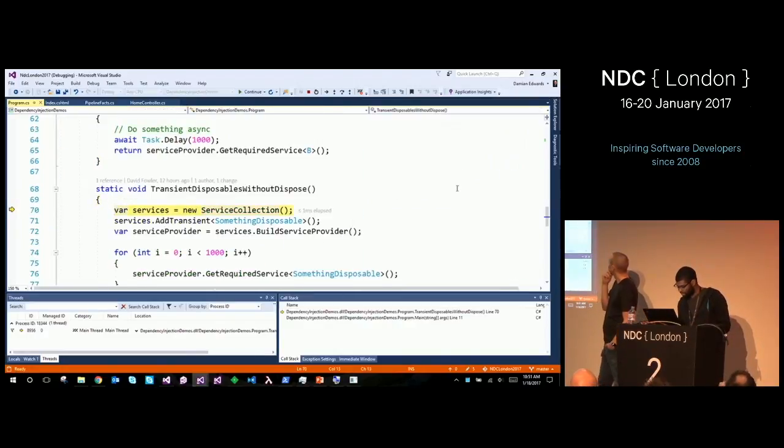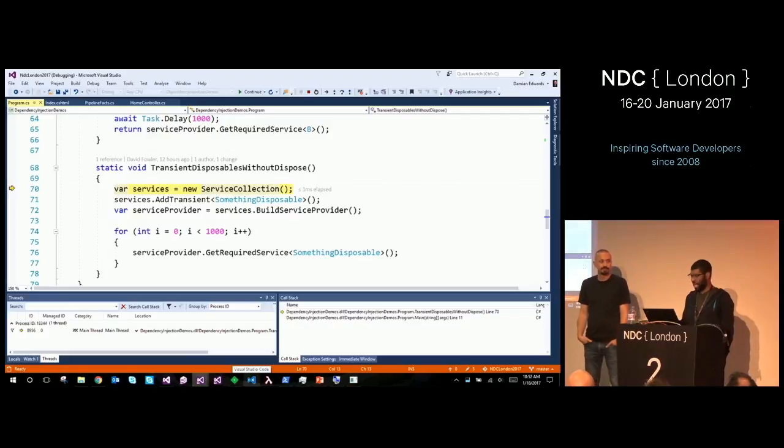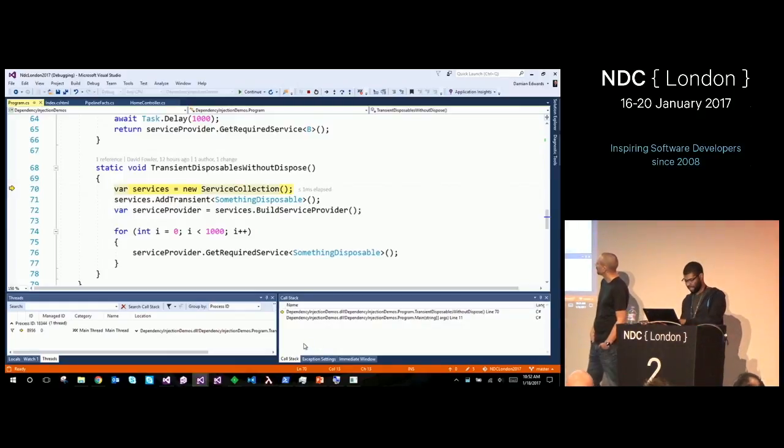This is completely useless for me right now. I have a service collection. And by the way, you can use our container in any project. It's not just an ASP.NET Core only container. You can use it in any project, as I'm proving right here. This is a console application. A new service collection, I have F11.